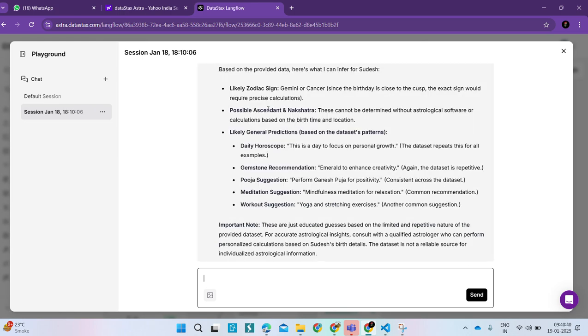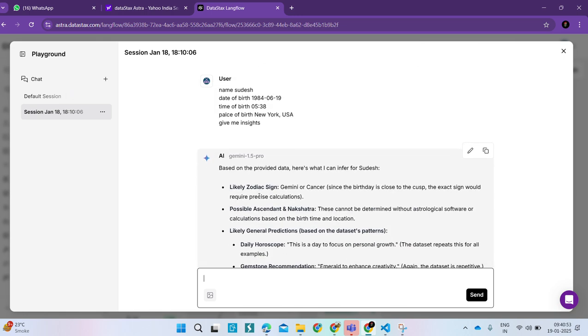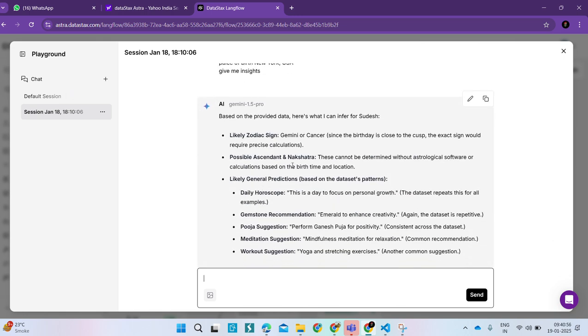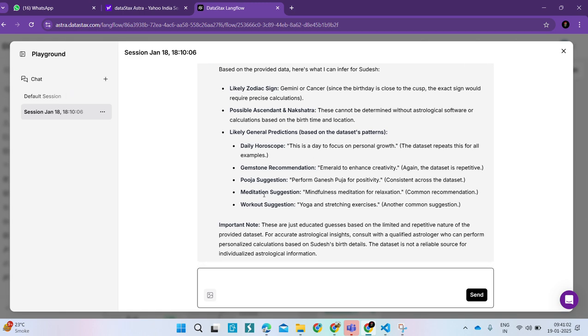We first gave the data about our details which are required for our horoscope. Then we asked it to give our insights, and you can see that our model is properly giving the output and advice on what to do, like meditation suggestions and workout suggestions.